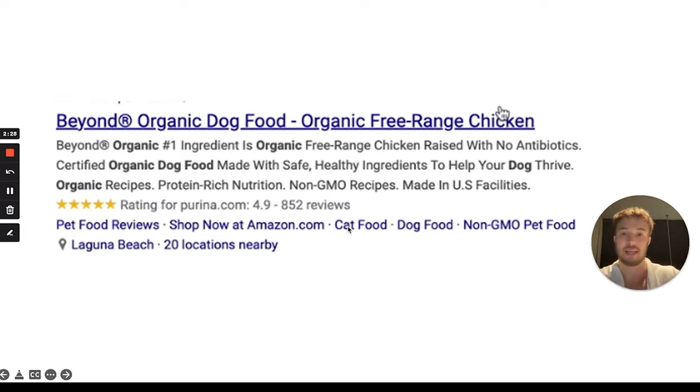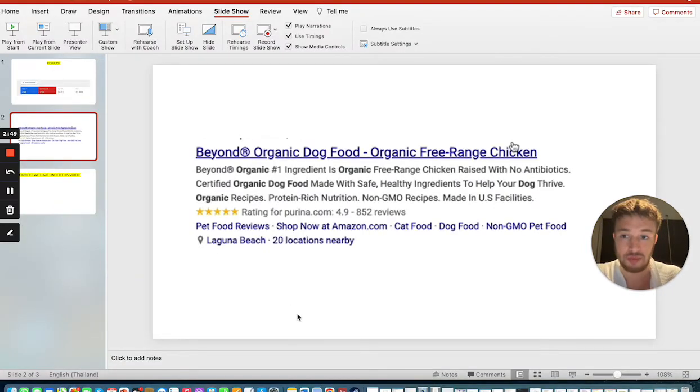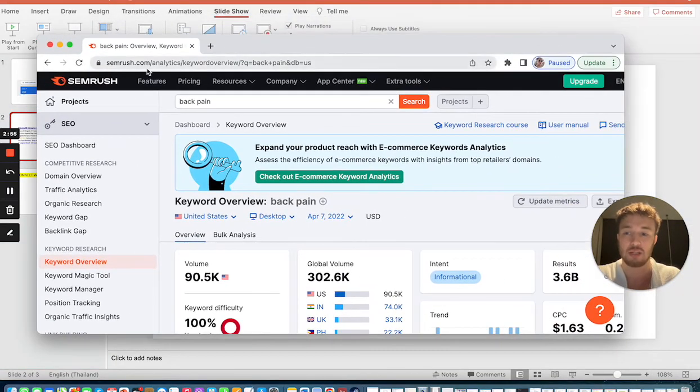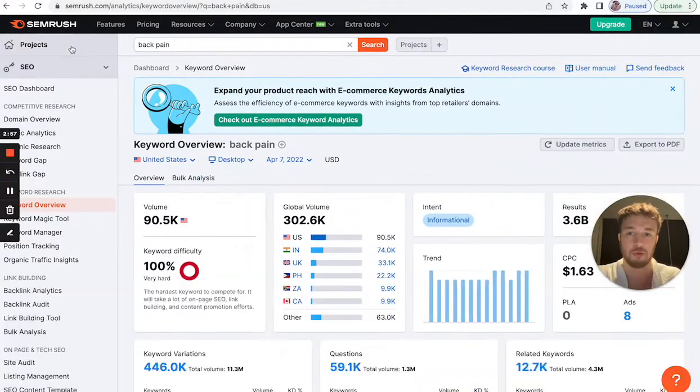Add different extensions. If you have a product with a discount, you can add an extra 50% bonus or discount, or you can add, for example, a location even. There are so many different options, and I'm showing that to my students every single day when we are setting up these Google search campaigns. So let me share with you exactly right now how to set up and how to find the best keywords. The tool I am using, as you can see here, is SEMrush.com. So let me show you how to use it.